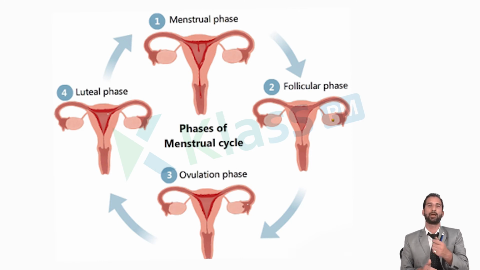Now what happens in the uterus to this fertilized zygote? The outer layer of this zygote is called the trophoblast. But this trophoblast later on develops into the chorion. It is the outer layer which is in contact with the maternal tissue, with the endometrial lining, with chorionic villi. This layer is called the chorionic layer. This chorionic layer of the fetus and the endometrial lining layer of the mother join together to form the placenta.